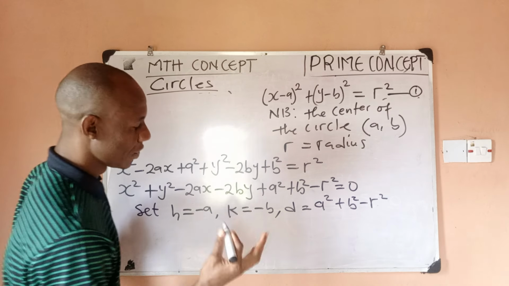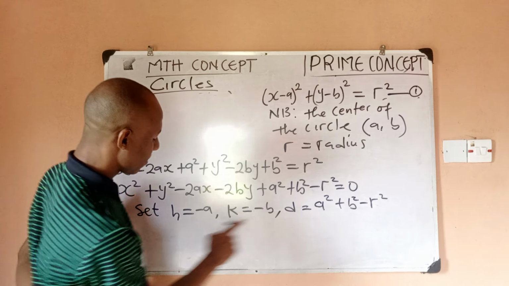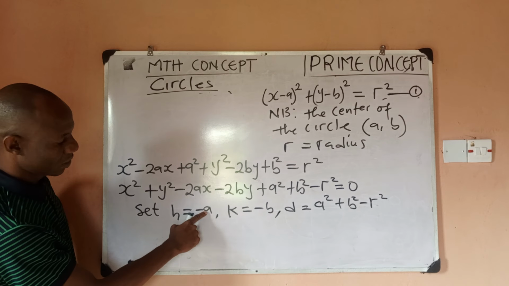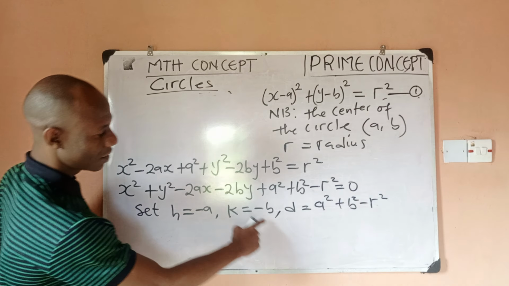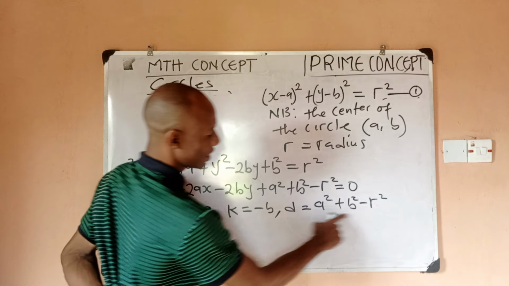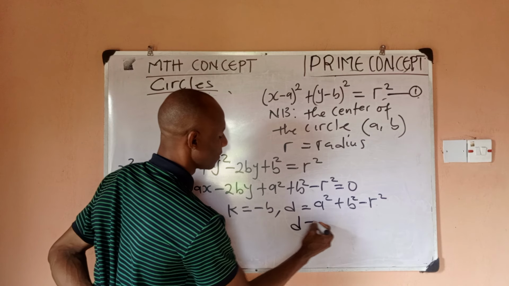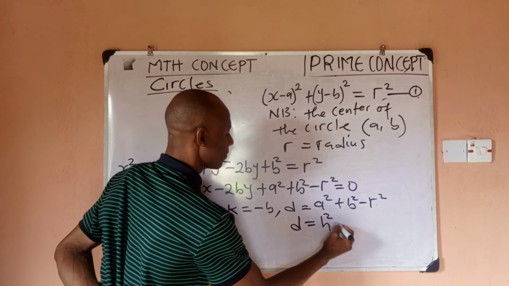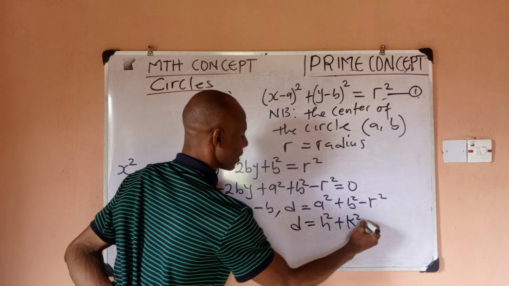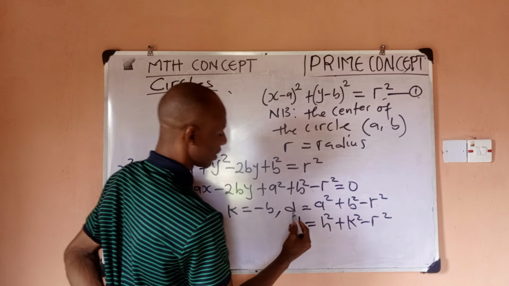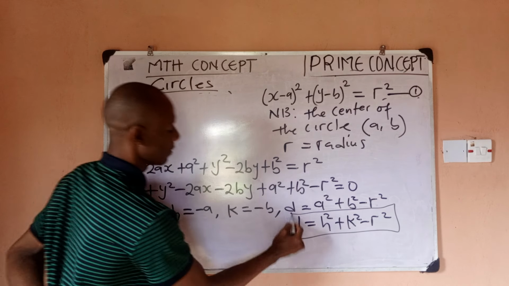So invariably, if I replace, remember we've called h to be this, and k to be this. So it simply means that d is going to be h squared plus k squared minus r squared. So this is going to be our d, right?